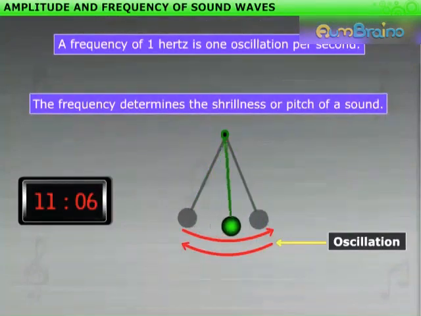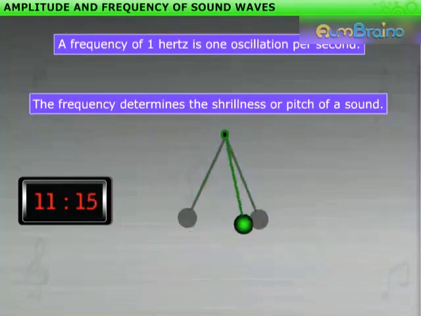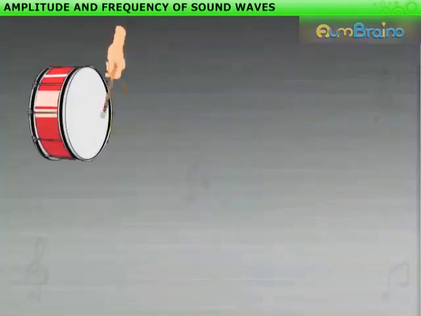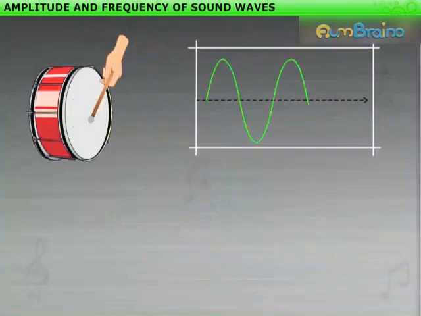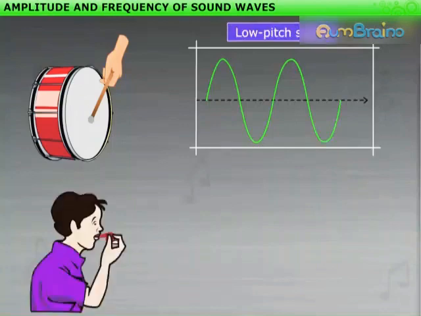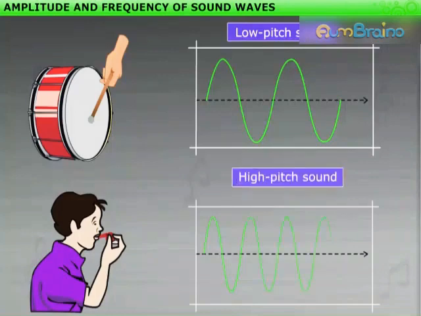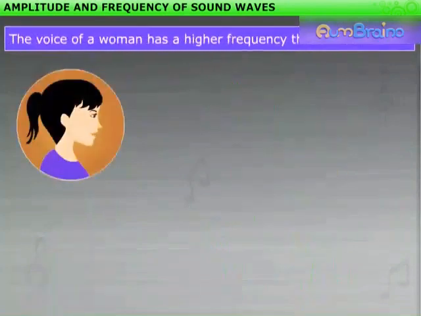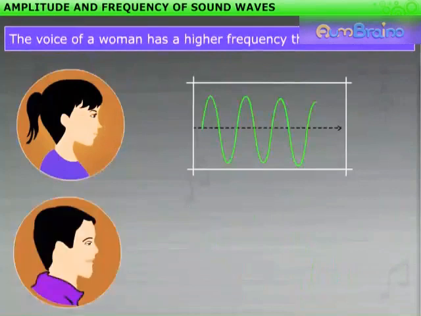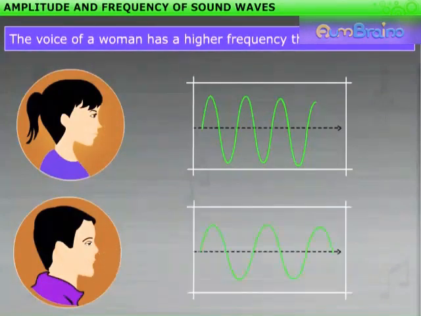The frequency determines the shrillness or pitch of a sound. The more the frequency of vibration, the shriller is the sound produced. For example, a drum vibrates with low frequency, so the sound produced by it is low pitched, but a whistle has a high frequency, therefore it produces a high-pitched sound. The voice of a woman has a higher frequency than that of a man. Hence, the voice of a woman is shriller than that of a man.